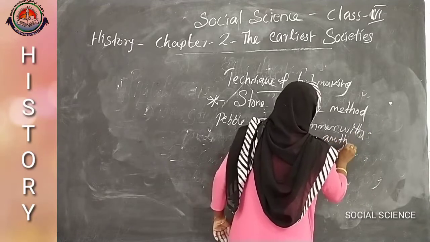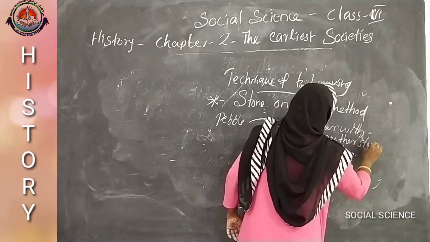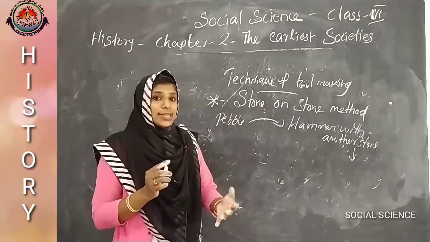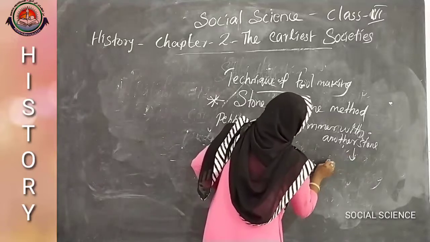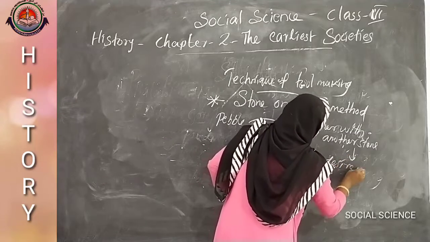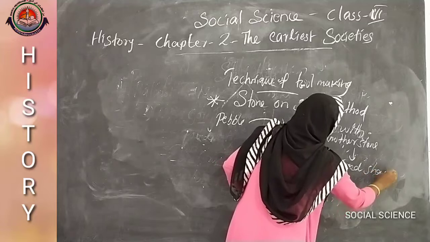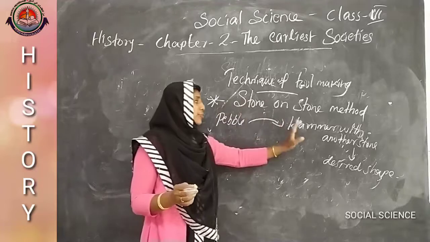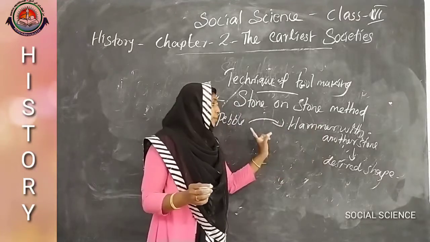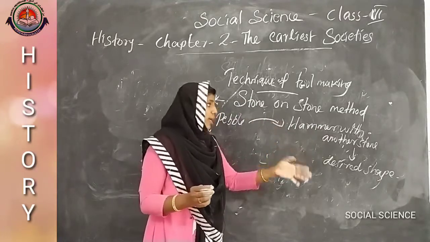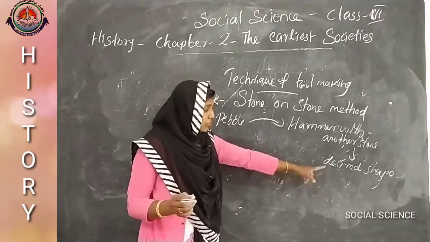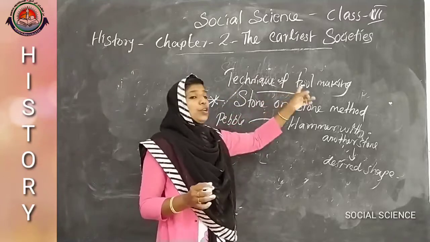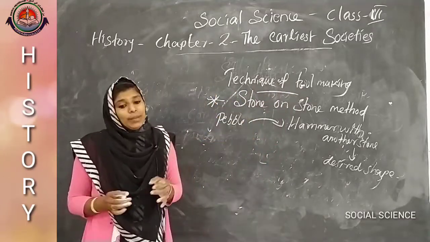And in the third step, they get the desired shape, and they use it as a tool. This is the technique followed by the early humans for their tool making.